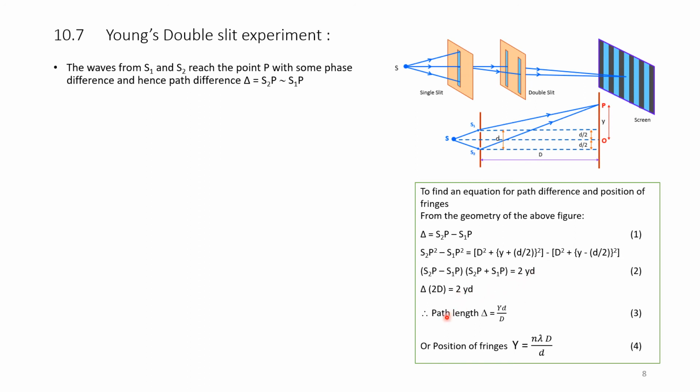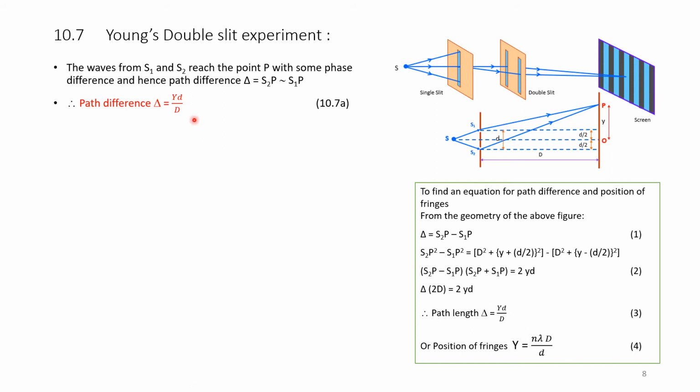Therefore, the path difference delta will be equal to y d by D. Here it is a multiple of n lambda, so the position of the fringes will be y equals D into n lambda divided by small d. So the path difference delta is equal to y d by D.